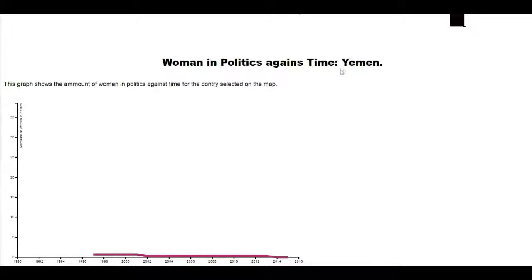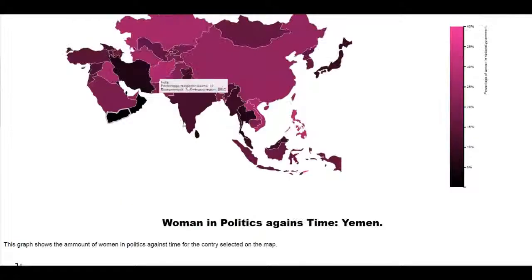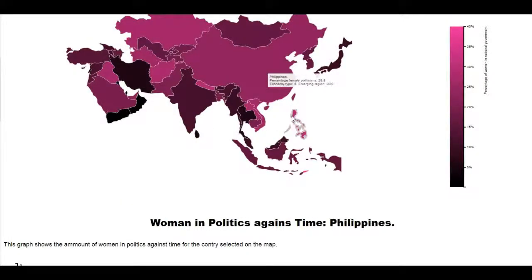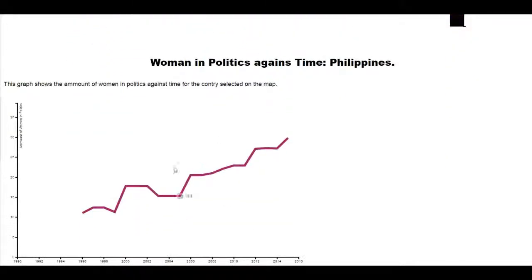We observe an almost straight descending line. To have the value for each year displayed, we hover over the graph. Let us compare this to the graph of the Philippines. Let us update the graph. In contrast to the Yemen, there are multiple peaks and drops in this graph, with an overall ascending tendency.